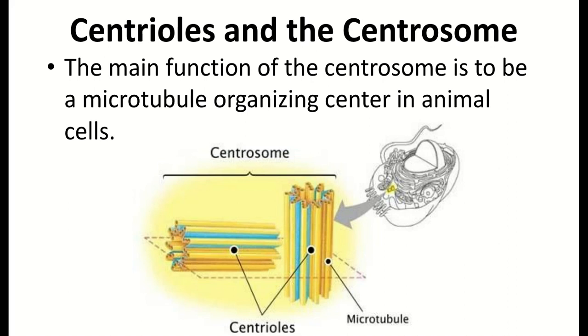So the main function of the centriole is to act in cell division for animal cells. So we're going to look at this in our mitosis. It's used in metaphase and anaphase to pull the genetic information from the middle of the cell to dividing into two separate cells.